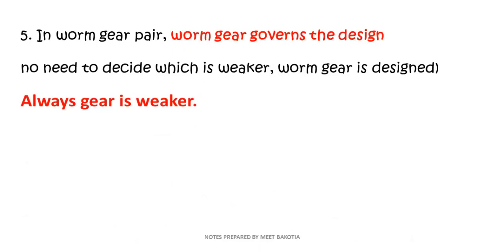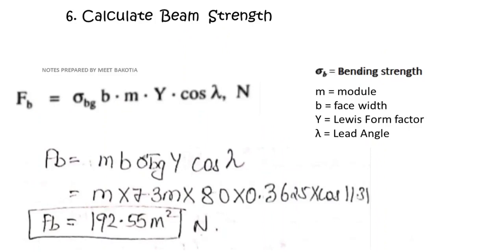Next, I don't need to do this step. I've already told you that the worm gear will be weaker in design and we will always design the worm gear and not the worm. So the formula for beam strength is going to be sigma_bg b m y cos lambda, or m b sigma_bg y cos lambda. M will always remain the same.